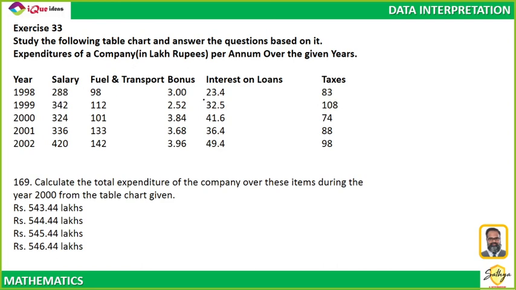Calculate the total expenditure of the company over these items during the year 2000 from the chart. Oh, you have to calculate for 2000? Expenditure. Literally they are asking, add all those values and tell me. Come on, a first standard child will do this. We should literally get the answer in 30 seconds.